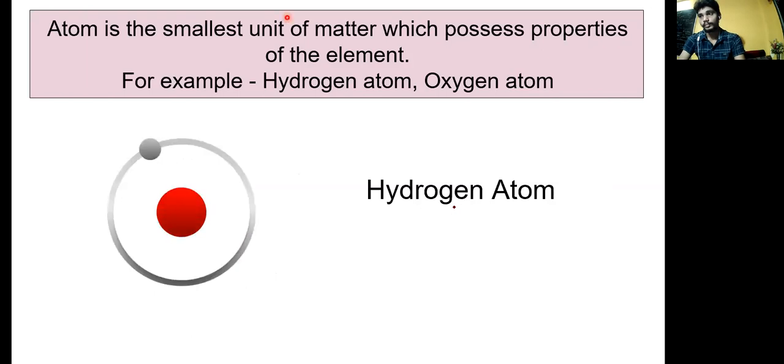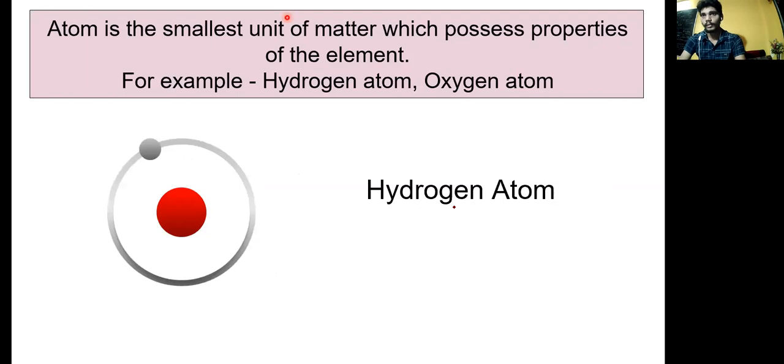Okay, so we were talking about the hydrogen atom, and this is the hydrogen atom. Does it have a neutron? No, it does not have a neutron. It has only one proton. Correct. So one proton and one electron. This is the identity of the hydrogen atom. How is it represented? H.